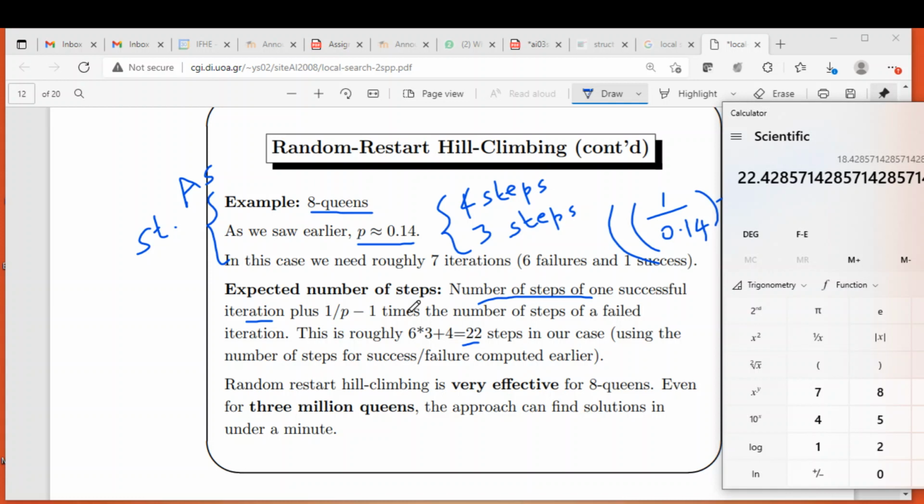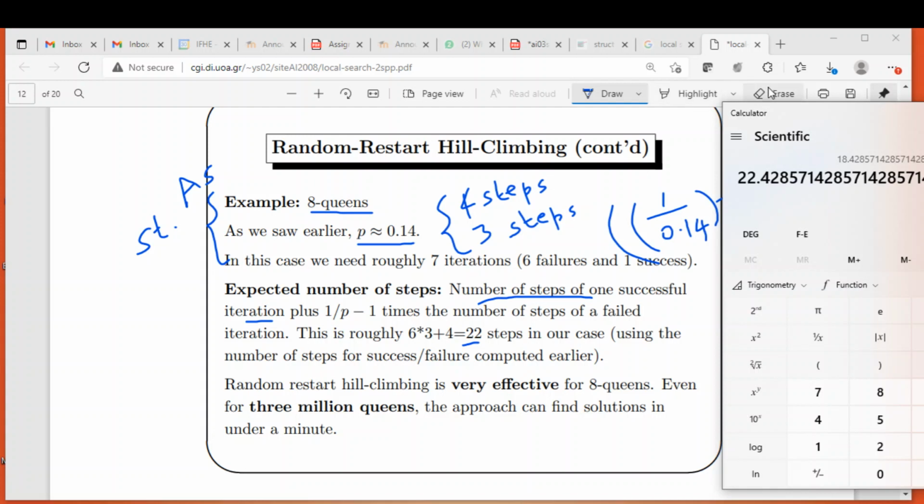Only one time it will find the solution, that is the last time, and that time it needs 4 steps, plus 1 by p minus 1 times the number of steps required for failure cases. So that's how it is calculated.